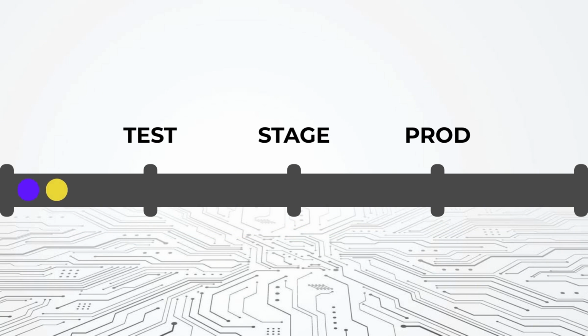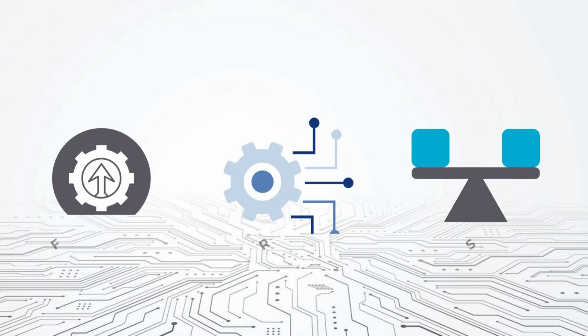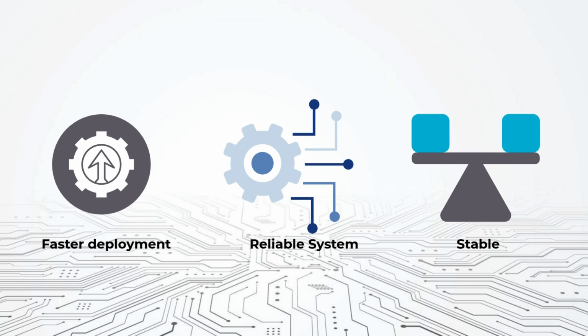Think of this as bringing infrastructure on the same factory assembly line as your software. First, code is committed. Next, it's automatically checked and validated. After that, it's promoted through environments such as development, staging, and production. There's no side doors and no secret manual steps. As a result, teams ship faster, systems behave more reliably, and late-night incidents caused by environment differences become far less common.